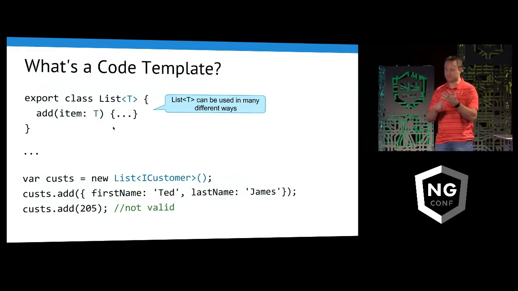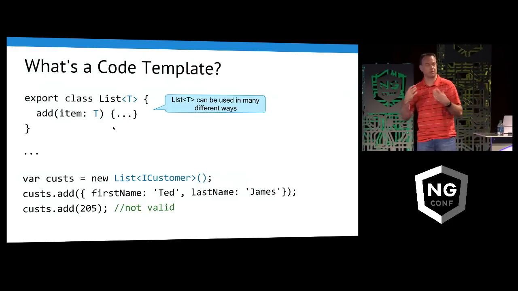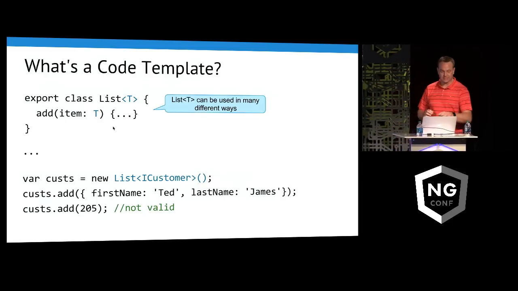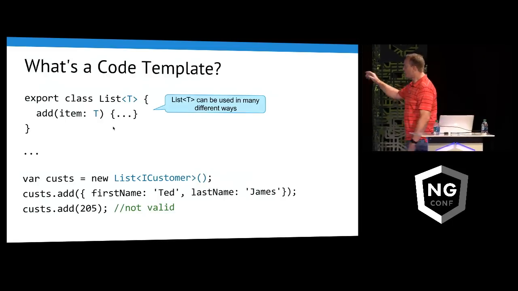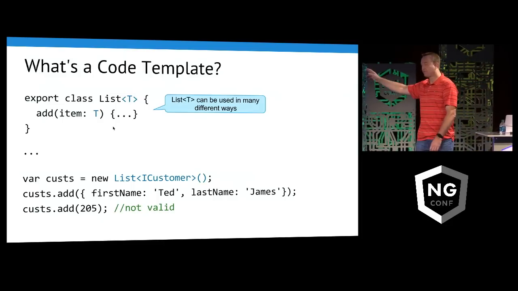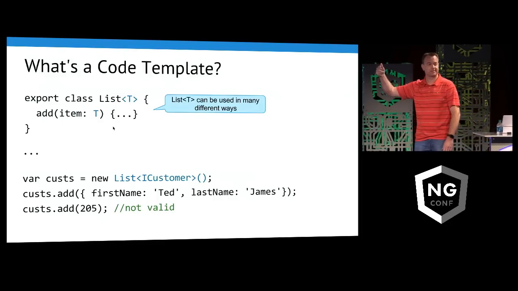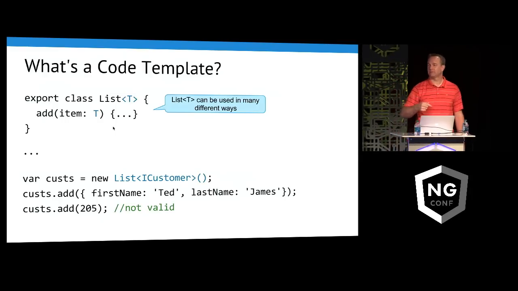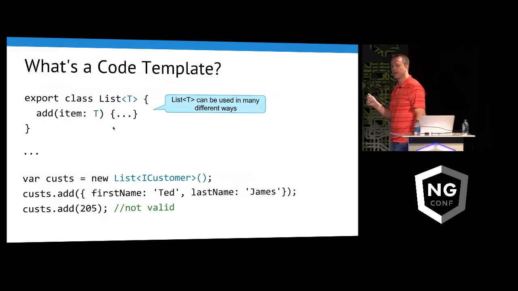I can make a list of this, a list of that, whatever I want, and reuse this over and over and over. Now, in the editor, why this is so cool, and you'll see this in a moment, is when I do the add there, notice first name, last name, that adheres to the interface. If I left out first name or last name, we're going to get some errors in the editor. So I'll instantly know I screwed up.